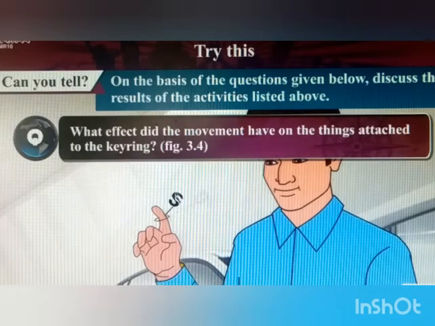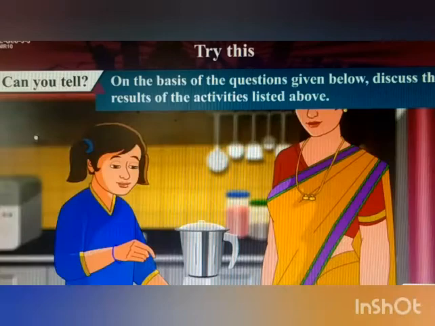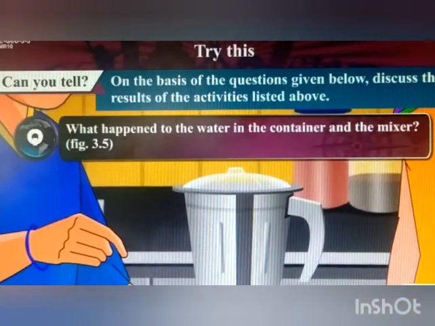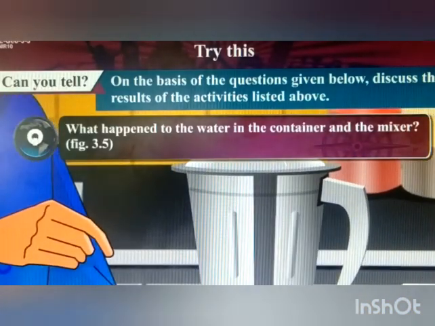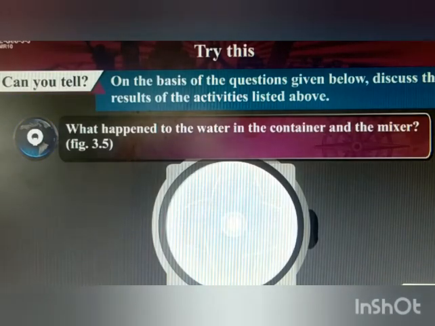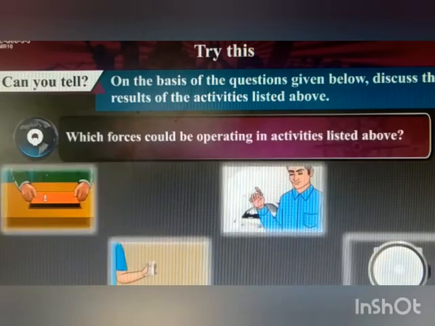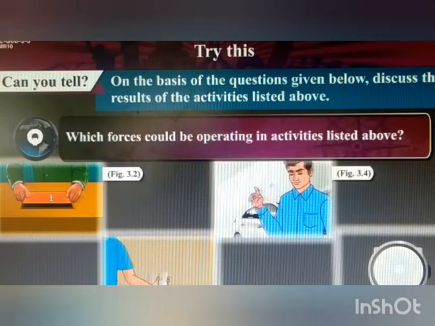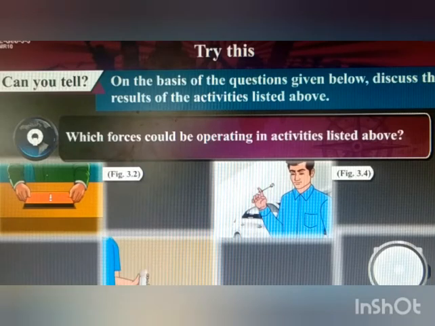Question 4. What happened to the water in the container and the mixer? The water will swirl around. Swirl means to move around, forming a bulge at the sides and a depression in the center. Which forces could be operating in the activities listed above?